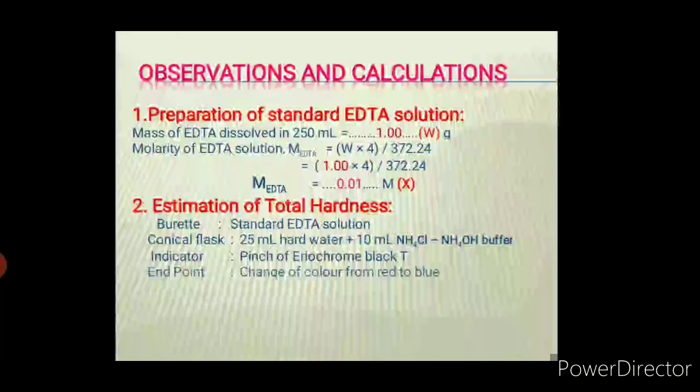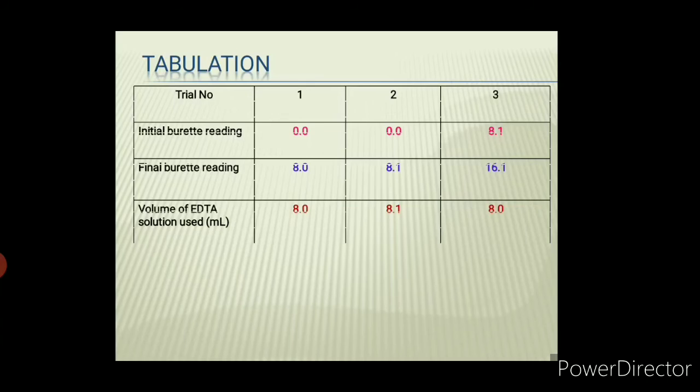Then the color change we observed from red to blue. These first observations you must write. Then, very important, tabulation: how to represent your readings. It contains the maximum number of marks. So your tabulation will be like this.